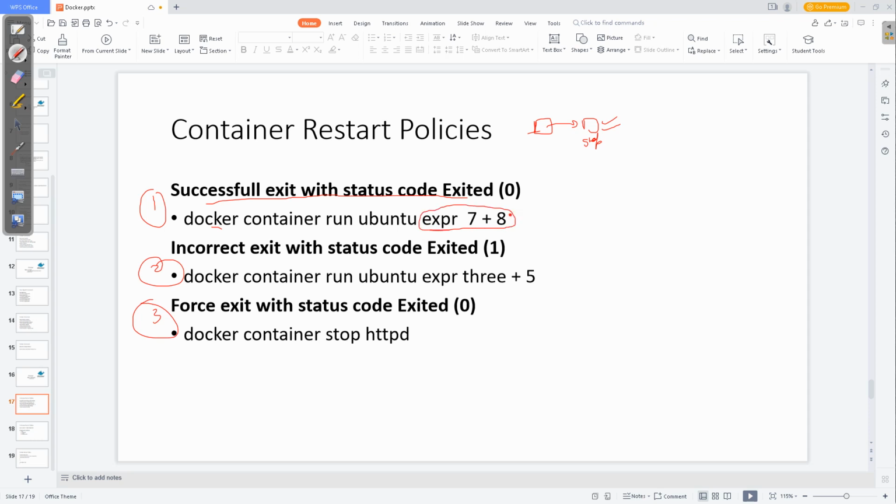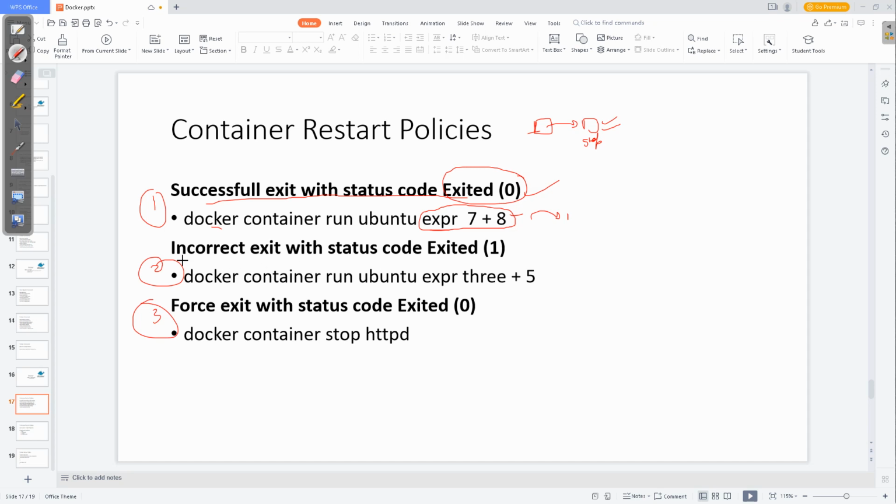You want the addition to be done in this container and you want the result. After doing the operation, it automatically stops, and the exit is a successful exit, meaning exit 0, it was successfully executed after doing its job. So this is one exit of a container.